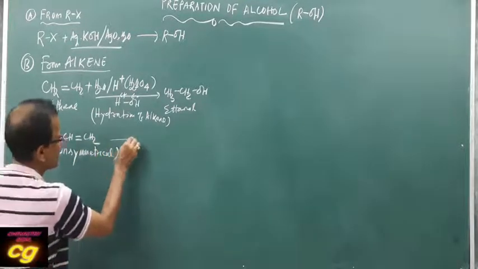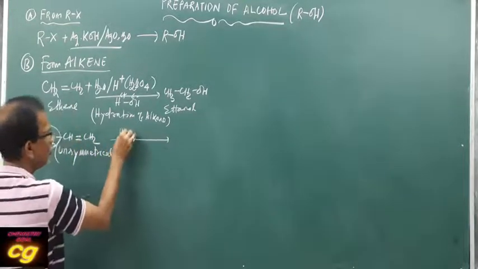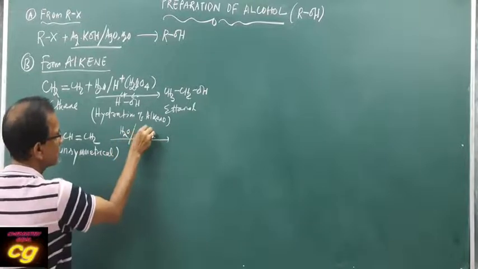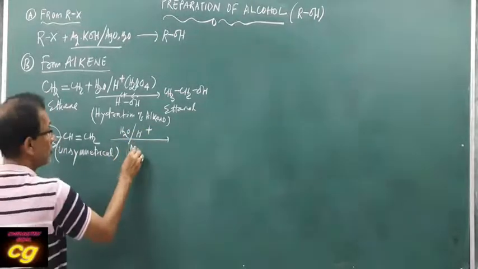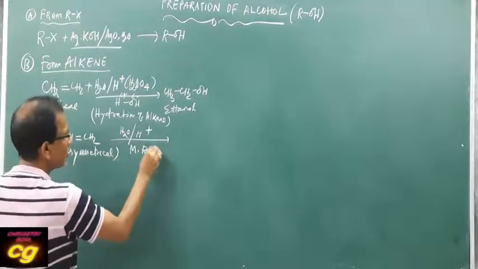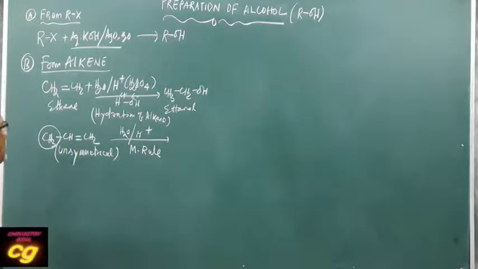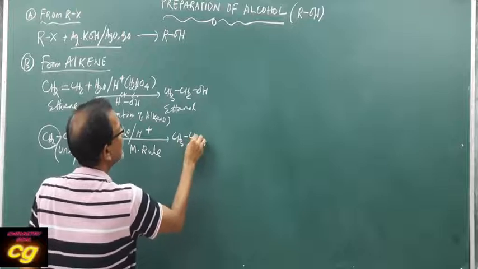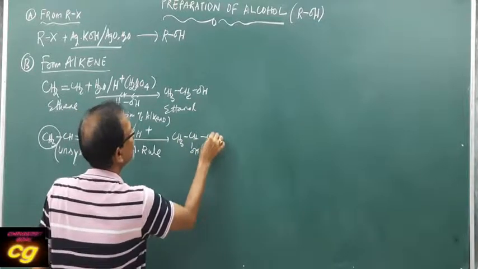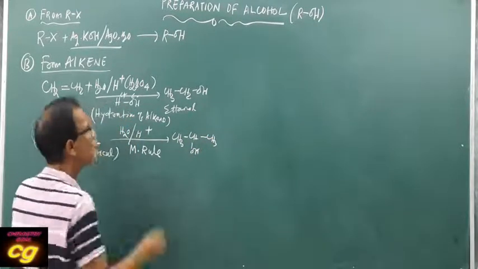This unsymmetrical alkene, when it undergoes hydration in presence of acid, obeys Markovnikov's rule. Remember, it is very important that the OH is added to which carbon? The carbon having fewer hydrogens.